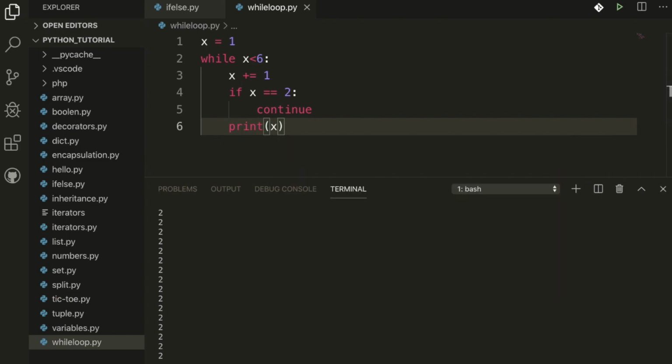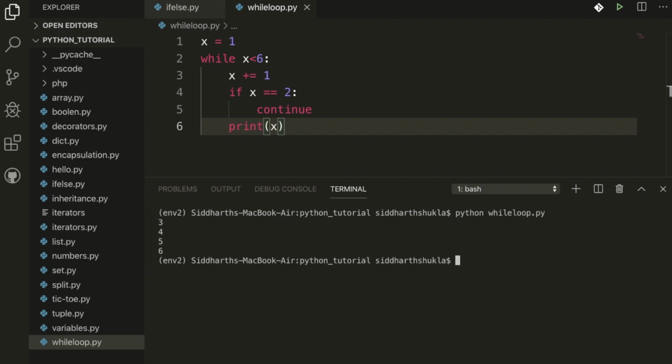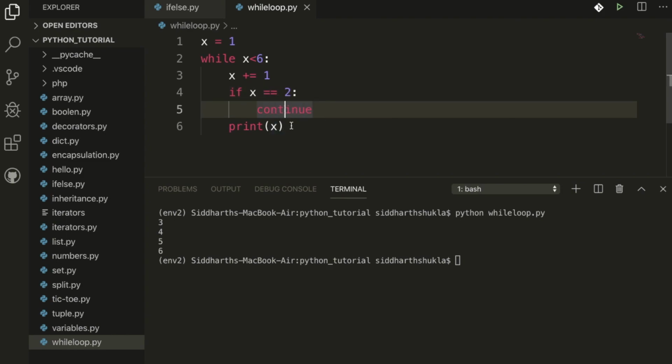Now check, I'm going to clear 3 4 5 6 because we are calculating here, we are adding here, and if x is equal to 2, then continue. Because we are using this, if x is equal to 2, then we continue and print the x value. It means we are adding 1 plus 1, 1 plus something. If x is equal to 2, then continue, otherwise we are adding something, we're not printing because we are printing here.